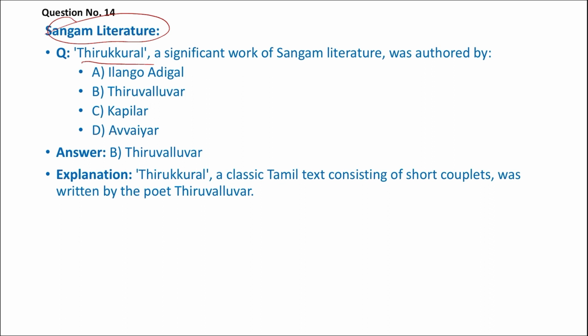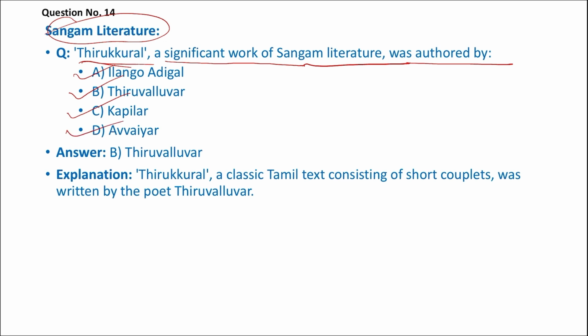Thirukkural. You might have read this in the news also. It very often comes in newspapers. So Thirukkural, a significant book of Sangam literature, was authored by whom? Ilango Adigal, Thiruvalluvar, Kapilar, Avvaiyar, right?